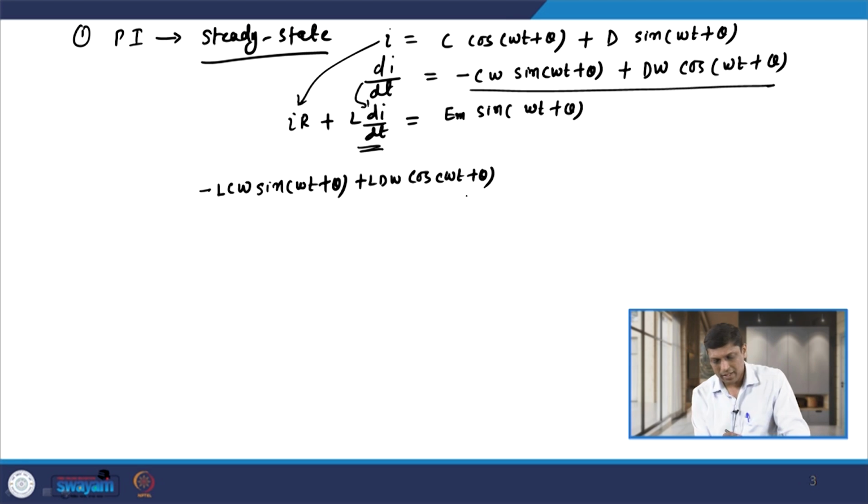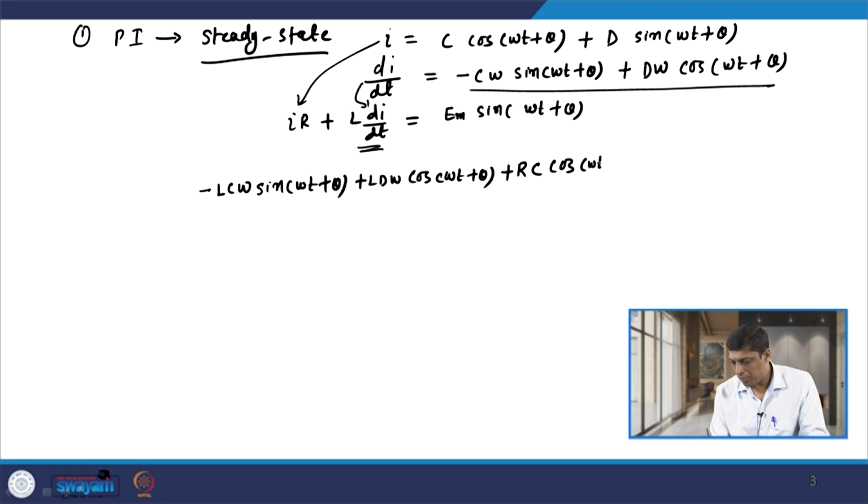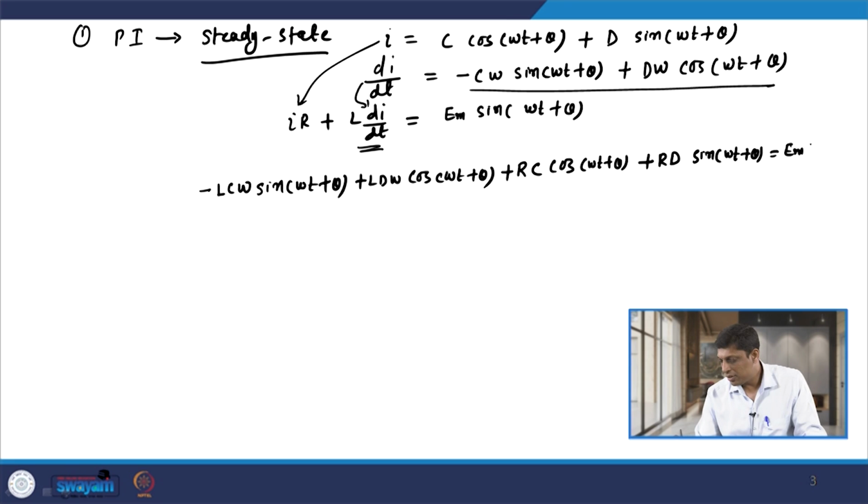That is the first part, L di by dt, plus I R. So I is here: plus R into C cos(omega t plus theta) plus R into D sin(omega t plus theta), the whole equal to Em sin(omega t plus theta).